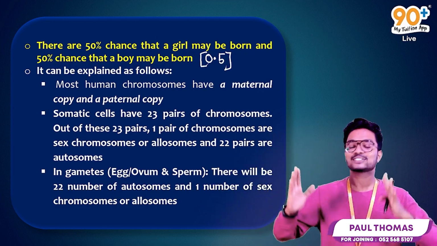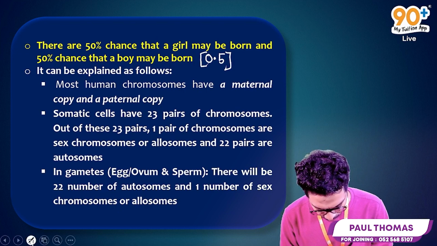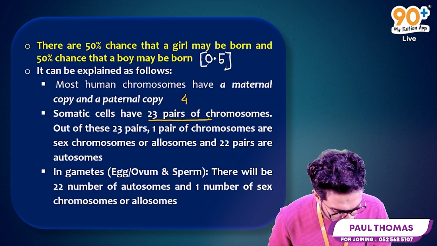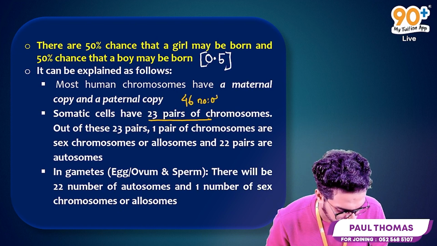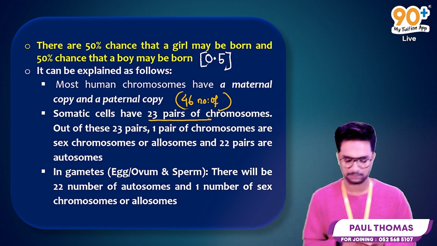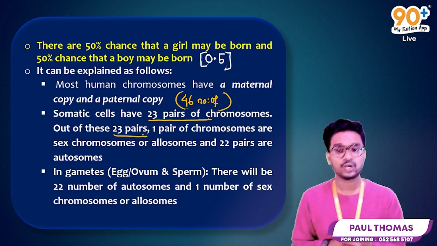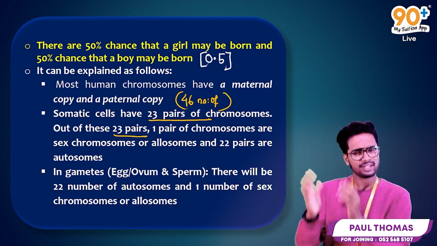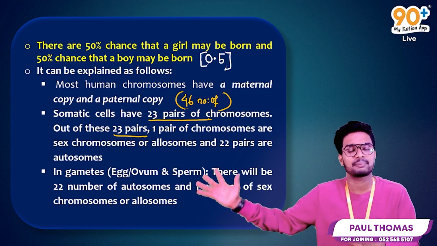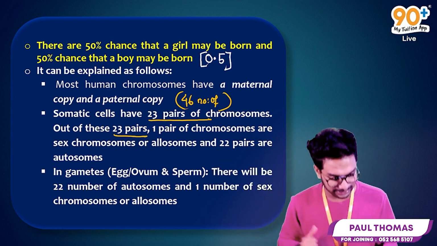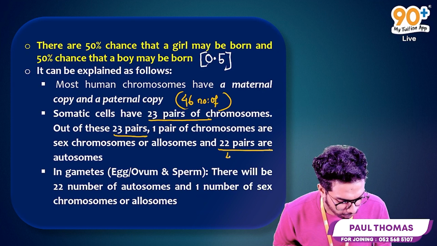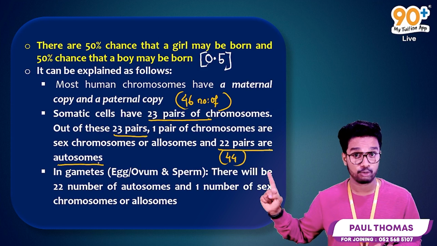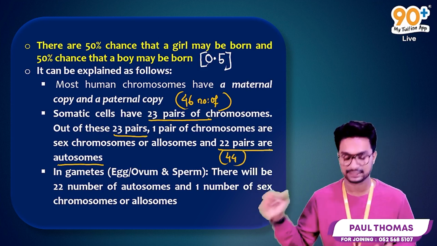So we know that somatic cells have 23 pairs of chromosomes, or 46 chromosomes. Out of these 23 pairs, one pair of chromosomes, or 2 in number, are sex chromosomes, and the alternate name used to represent sex chromosomes is allosomes, and the rest of the 22 pairs or 44 chromosomes are autosomes. This is a very important part. You have to be very careful about these numbers.